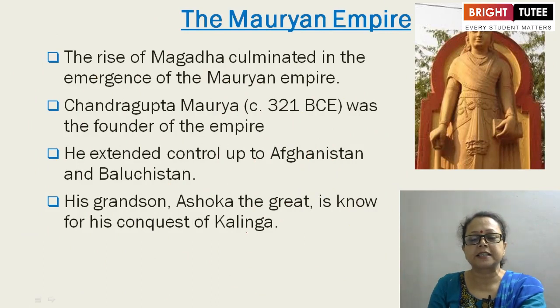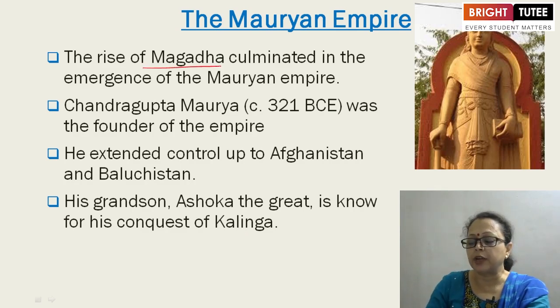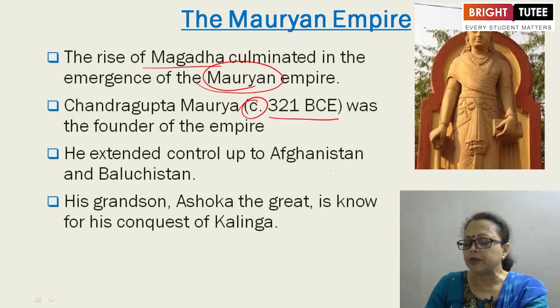Now coming to the Mauryan Empire, one of the most important empires of this time period. The rise of Magadha culminated in the emergence of the Mauryan Empire. This is Magadha; the Mauryan Empire is related to the name of Magadha. Chandragupta Maurya, approximately 321 BC, was the founder of the empire.